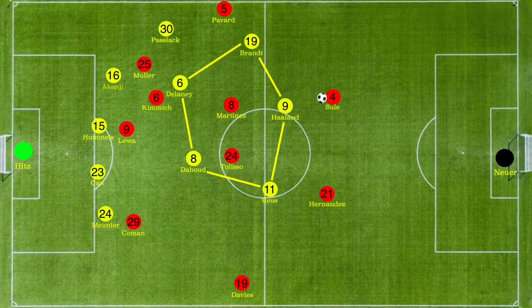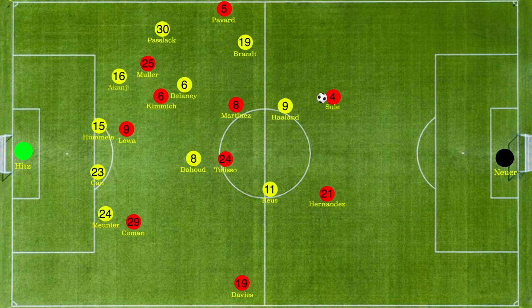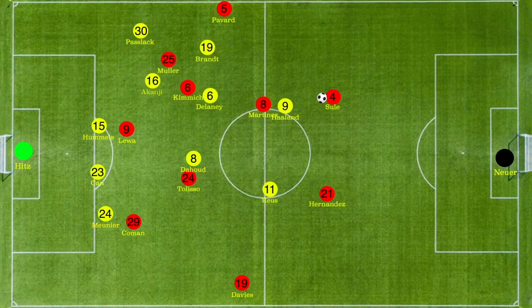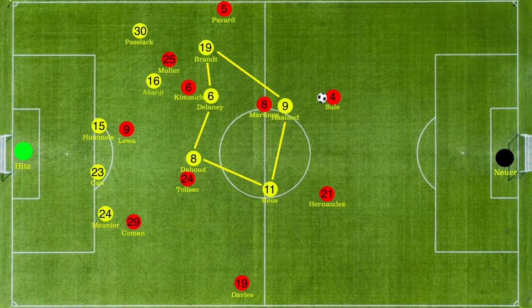While Sule has the ball, Dortmund keep their 5-man pressing shape intact. To support Sule, Martinez moves in this 5-man pressing shape. For further support, Kimmich and Muller also start moving towards their own half. Brandt moves a little inward to cut the passing lane between Muller and Sule. Due to this adjustment, Dortmund's 5-man pressing shape is now distorted, and that gives Sule enough time to pass the